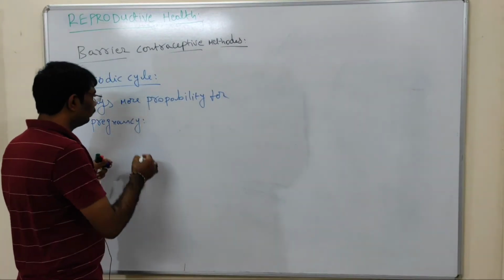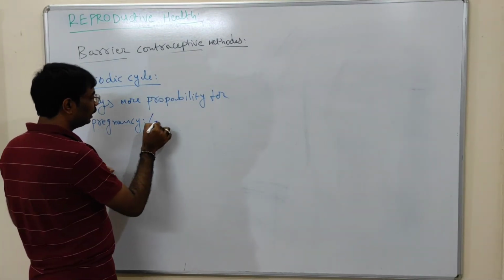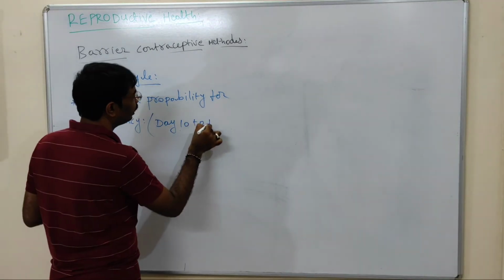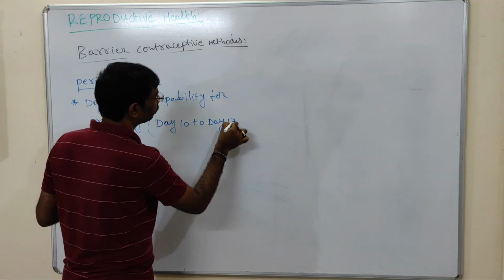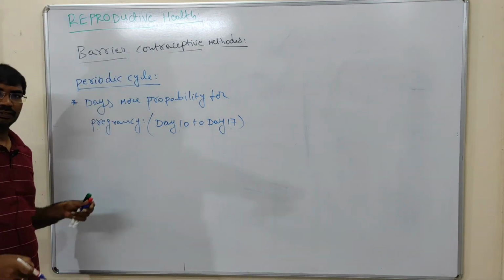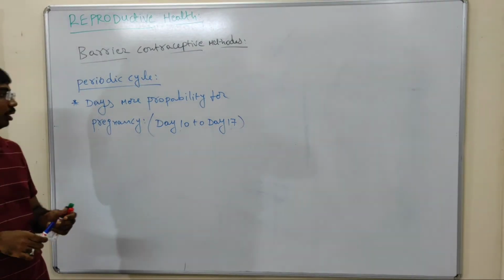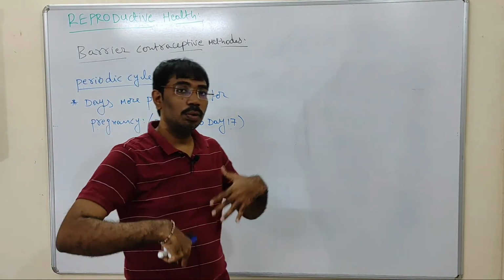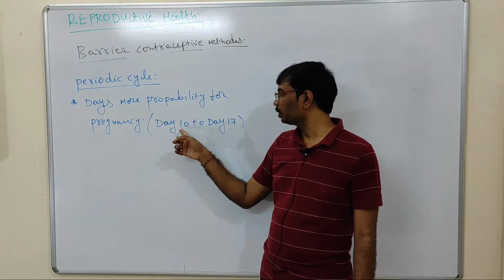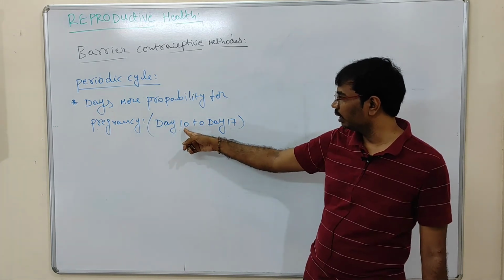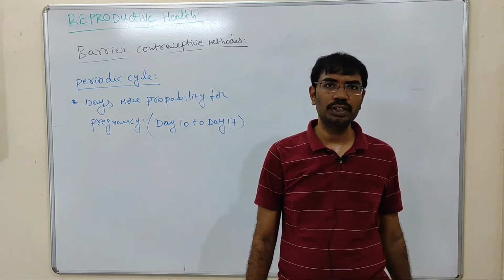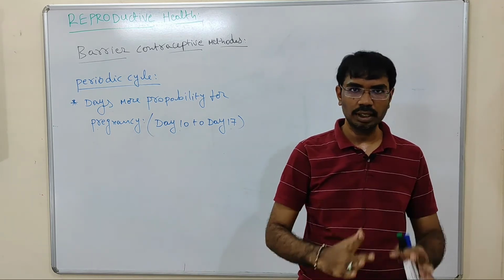See here, I will write directly: day 10 to day 17. These days are very important for more probability of pregnancy or fertilization between the egg and sperm, that is day 10 to day 17. So this period is very important for fertilization between the sperm and egg.